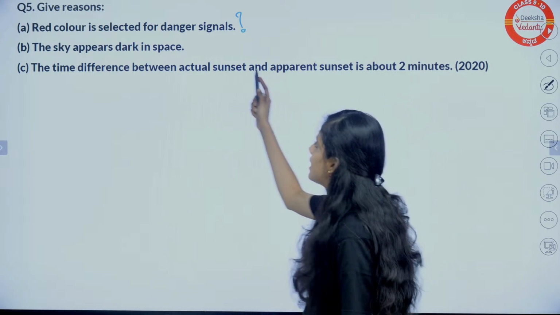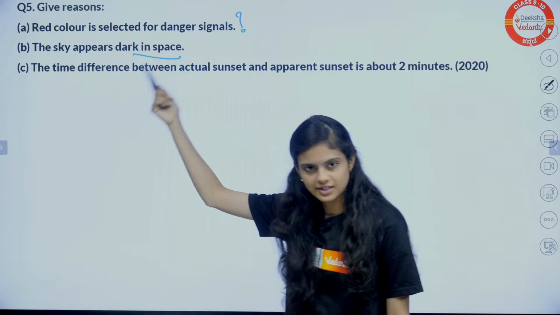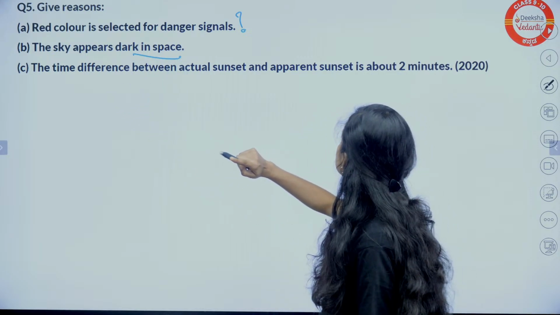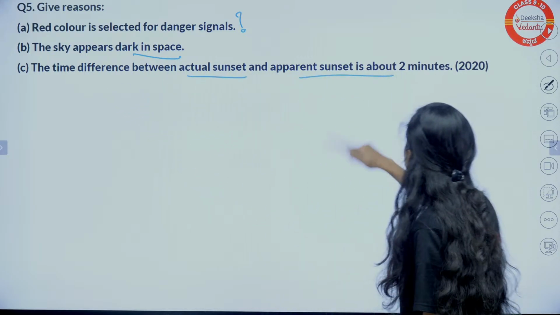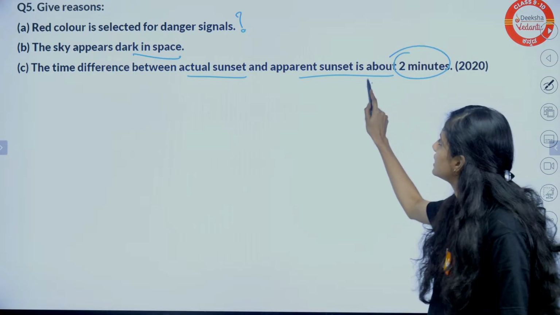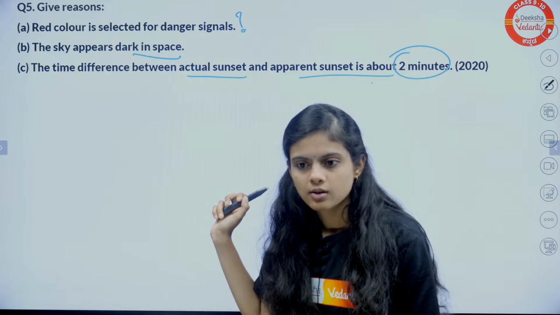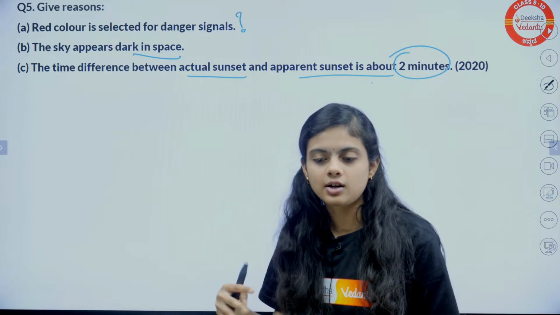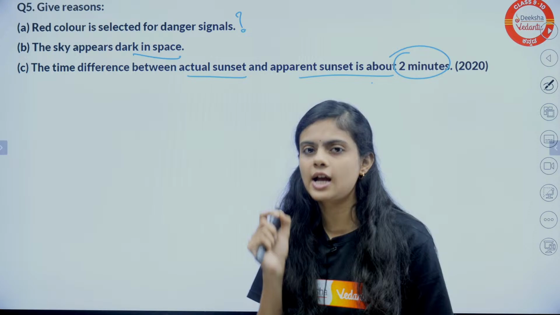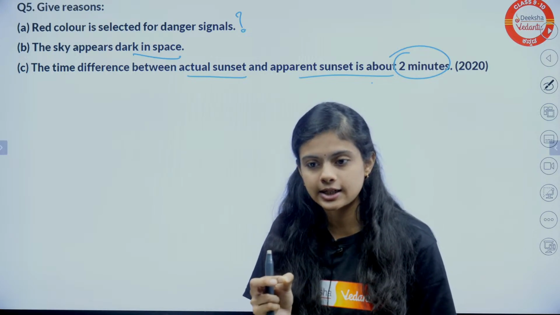Okay, and why does the sky appear dark? We have discussed that just now. The difference between actual sunset and apparent sunset is 2 minutes. Why is this? Tell me the C one. Yes, because red has the largest wavelength and also the intensity is more.